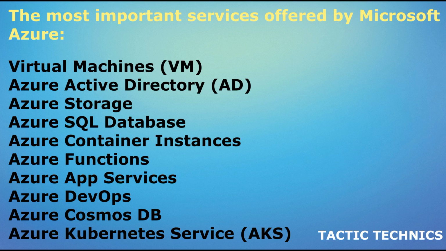Azure Kubernetes Service, AKS, is a managed Kubernetes service provided by Microsoft Azure. It allows you to run and manage containerized applications using Kubernetes, the popular open-source platform for automating the deployment, scaling, and management of containerized applications. Some of the key benefits of using AKS include easy management. AKS makes it easy to manage your Kubernetes clusters, with automated upgrades and maintenance, as well as integrated monitoring and logging. Scalability. AKS provides the ability to scale your applications and resources up or down as needed, with automatic scaling of both compute and storage resources.